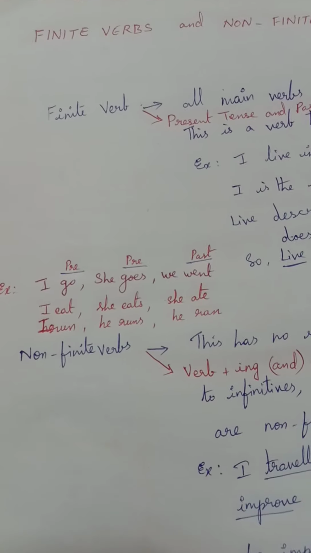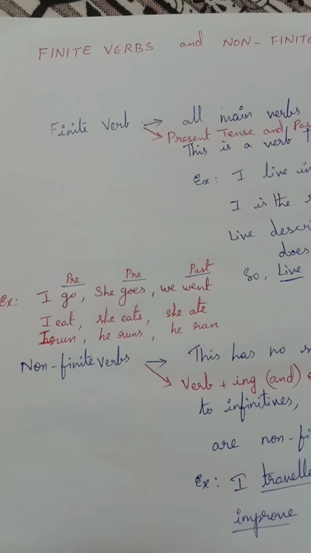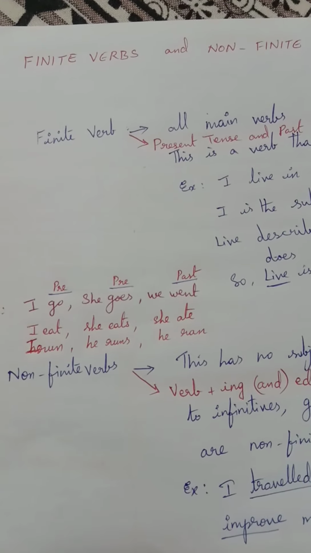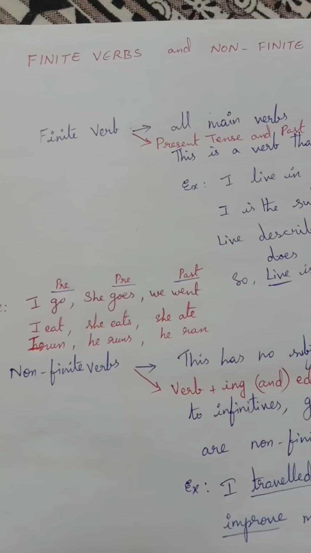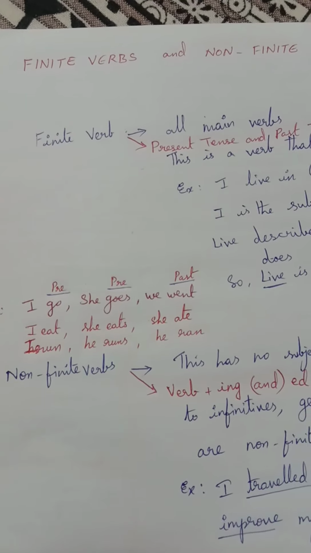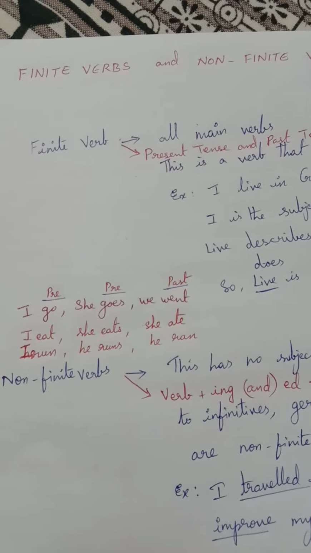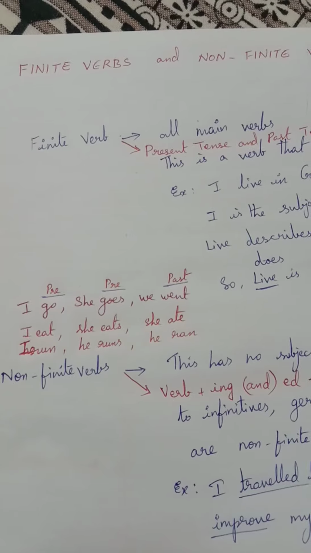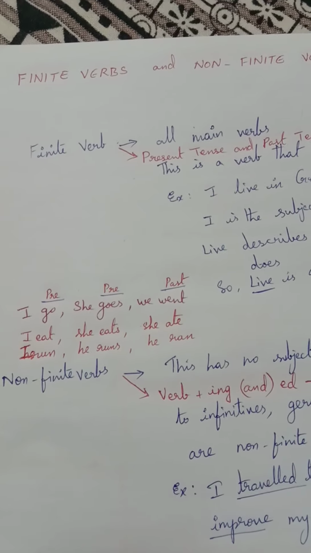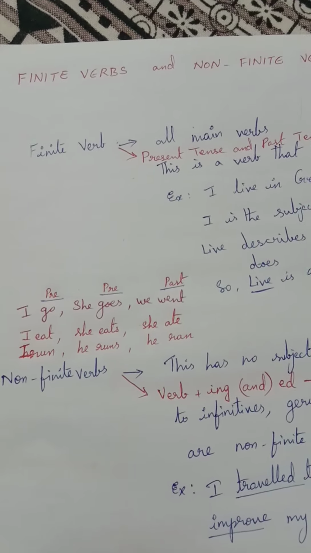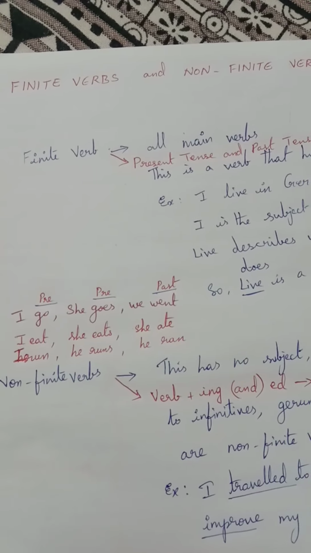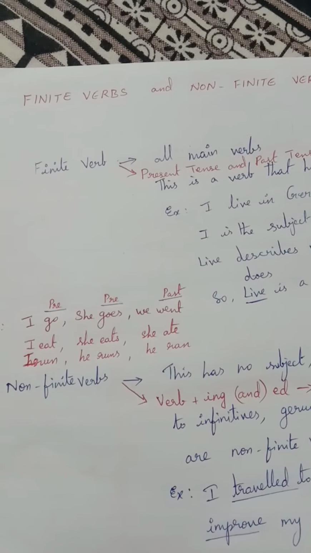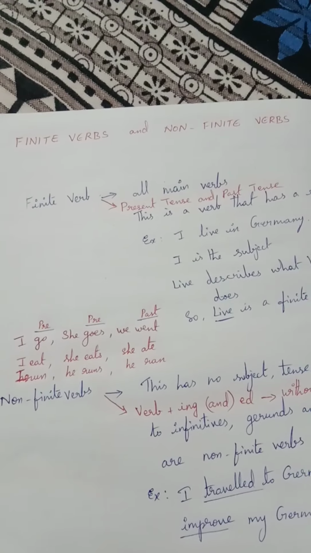See, here all present tense and past tense verbs are finite verbs. Examples. I go, she goes, we went, she went, I went. All these are past tense verbs. And here I eat, she eats. These are present tense. She ate, I ate. Those are past tense. I run, he runs. These are present tense. And he ran, I ran, we ran, they ran. All these are past tense verbs. These are all finite verbs.